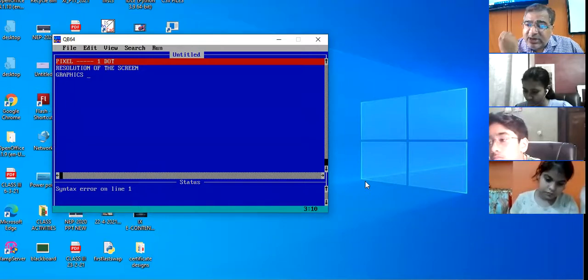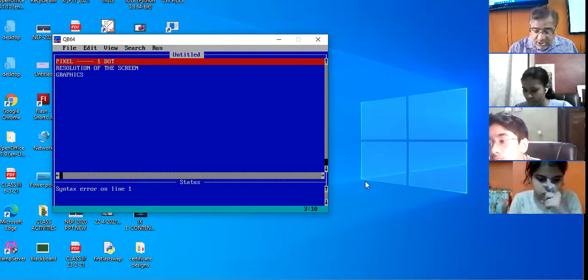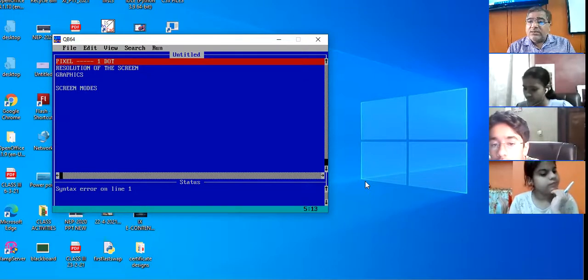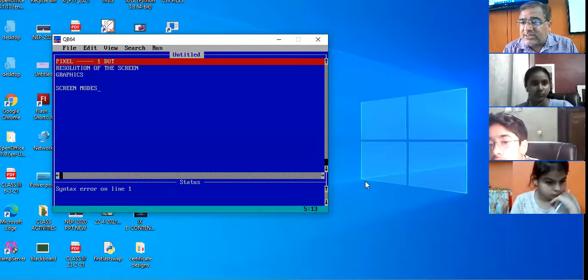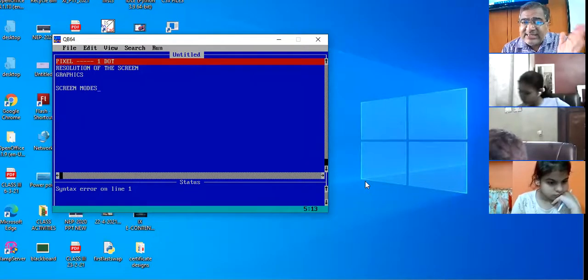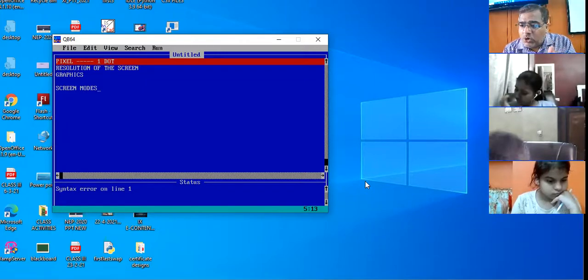And to set the screen resolution, QBasic programming provides us screen mode. Screen modes are provided to us. And every screen mode supports some colors.